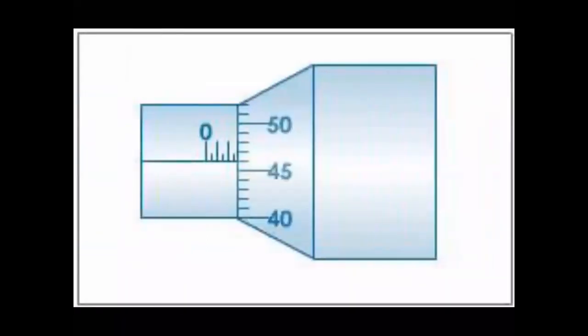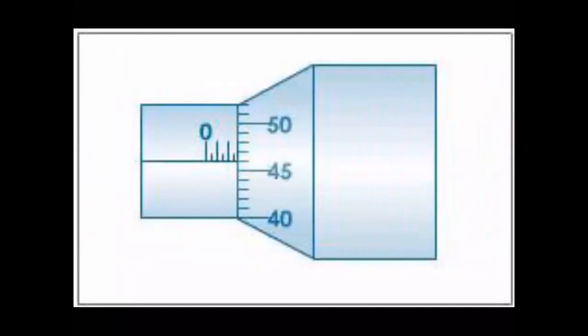Now, can you tell me what is the reading here? The reading here is that, look at the main scale. At the main scale, you have 1, 2, 3, 4, 5. So you have 5 divisions on the main scale, so that is 5 millimeters. And do you see that the 46th mark, the circular scale reading is 46. The main scale reading is 1, 2, 3, 4, 5.